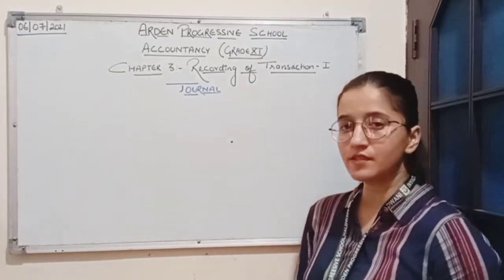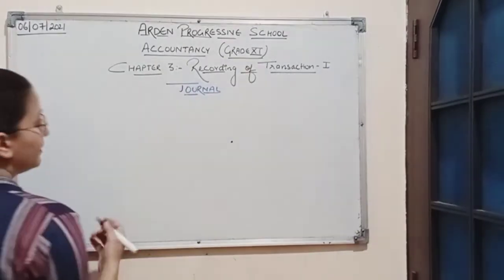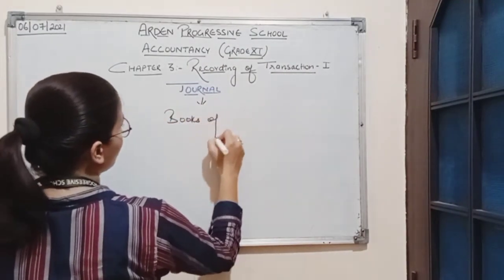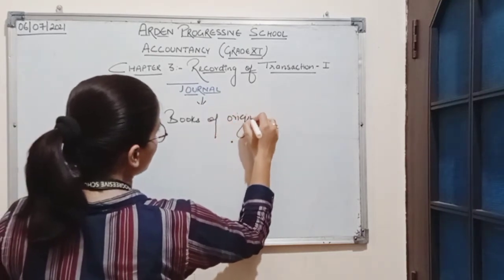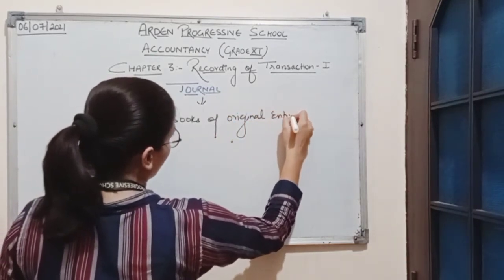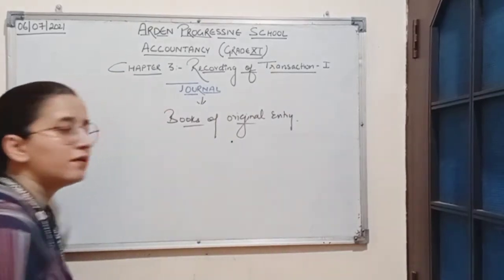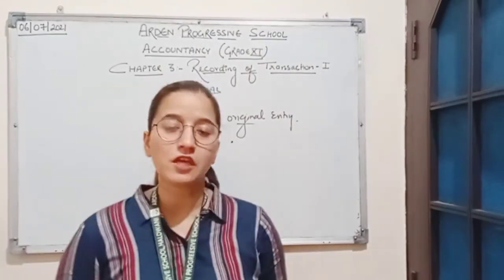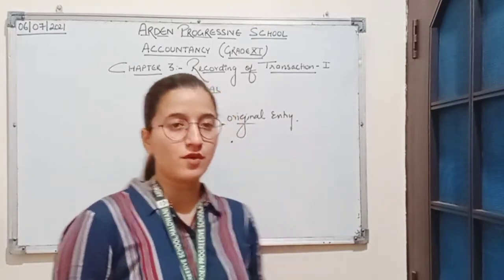Now journal, we also call it as books of original entry. As we have already studied about accounting process, we know accounting process starts with identification of financial nature transaction.